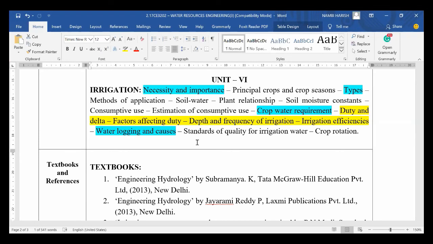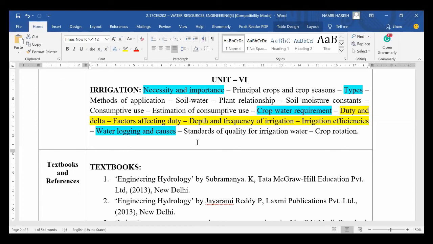So necessity and importance, and one more thing, we have written the assignment on advantages and disadvantages of irrigation. These 2 topics, necessity and importance, and advantages and disadvantages, are very important, followed by types of irrigation, not the methods, types of irrigation.